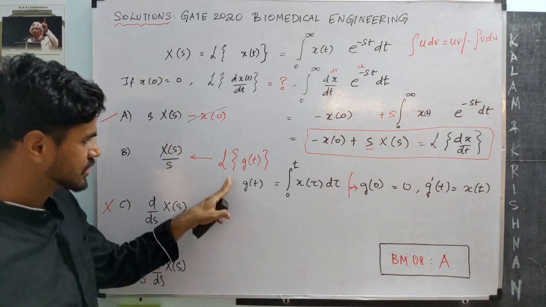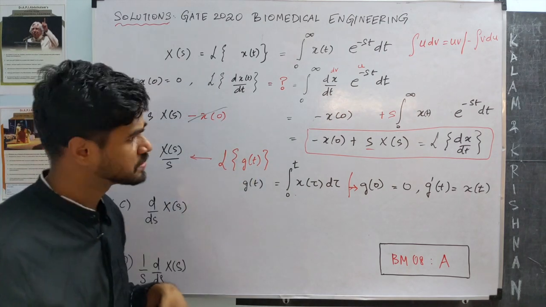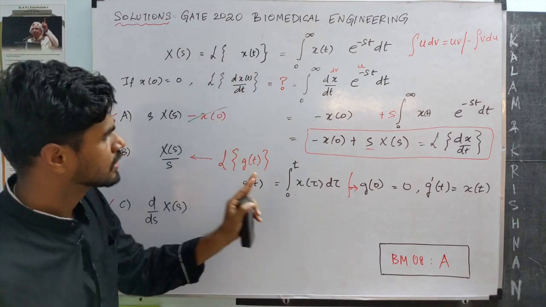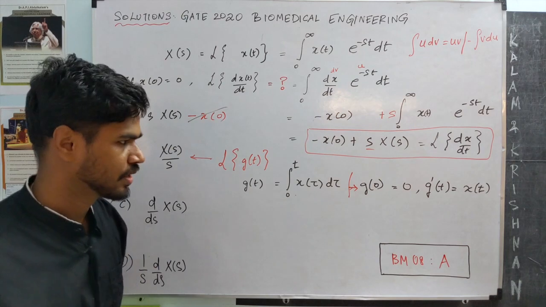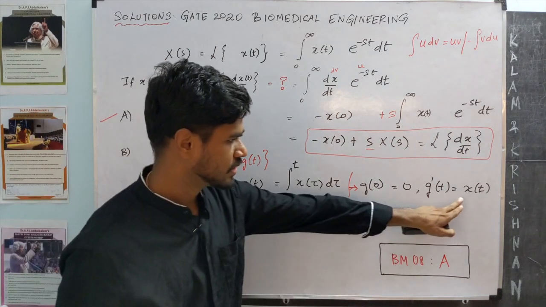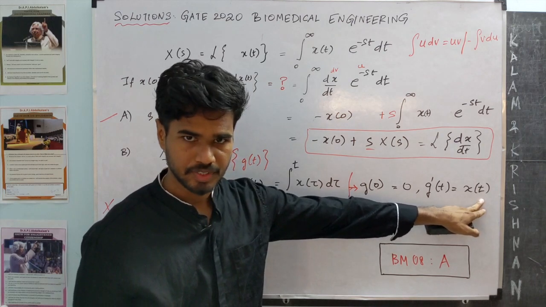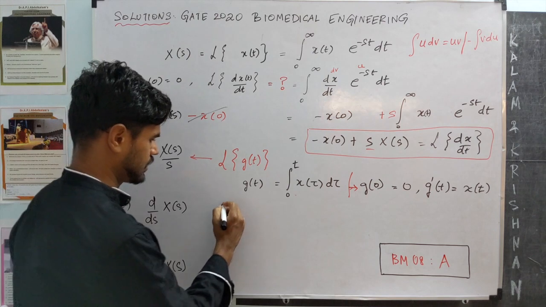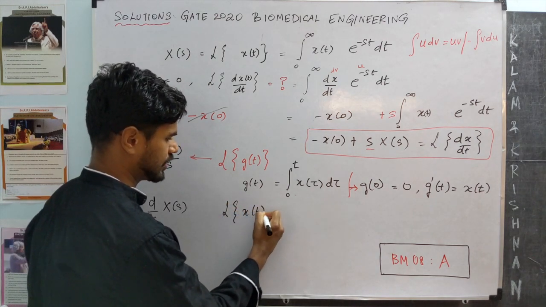So let's try to find the Laplace transform of g of t. The way we are going to do that is by using known things. We know the Laplace transform of x of t. We also have this result on derivatives. Notice, the derivative of g of t is x of t. Given all this, I am going to try the Laplace transform of x of t,